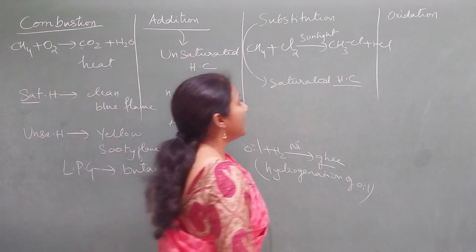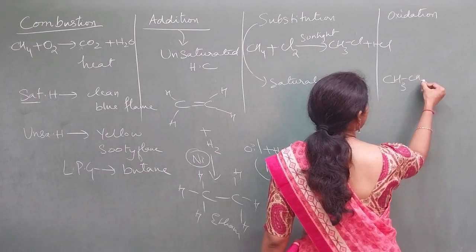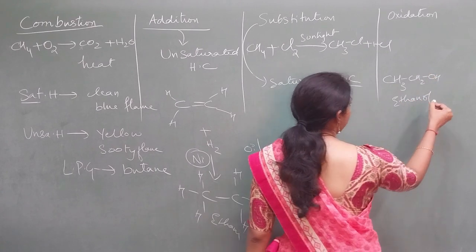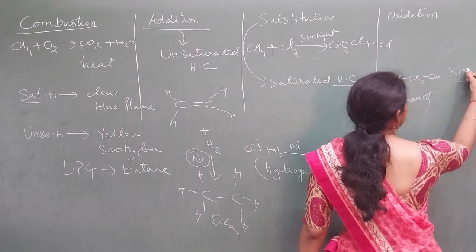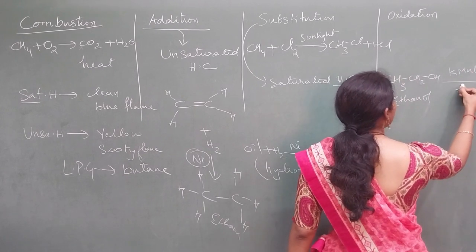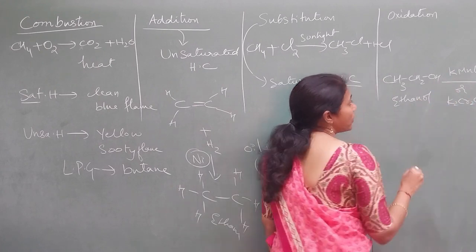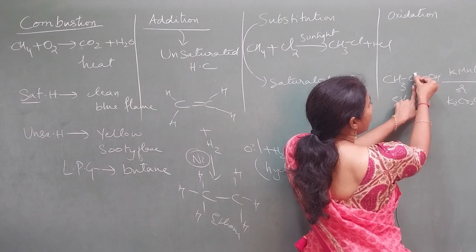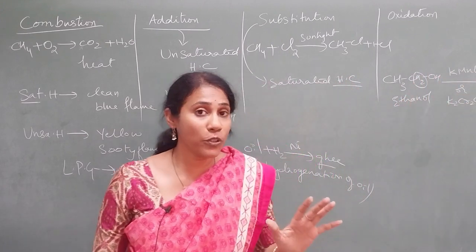And coming to oxidation, here specifically CH3CH2OH, which is nothing but ethanol. When this ethanol is treated with an oxidizing agent like KMnO4 or potassium dichromate, oxidation means addition of oxygen. 2 hydrogens will be removed; oxidation means removal of hydrogens also.